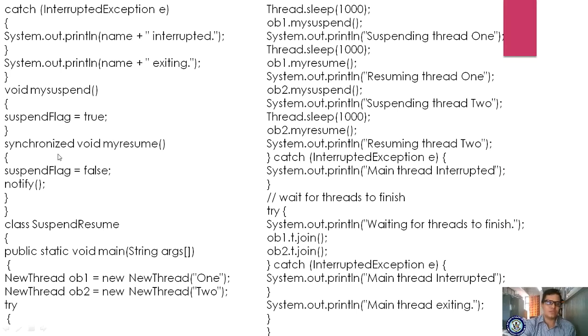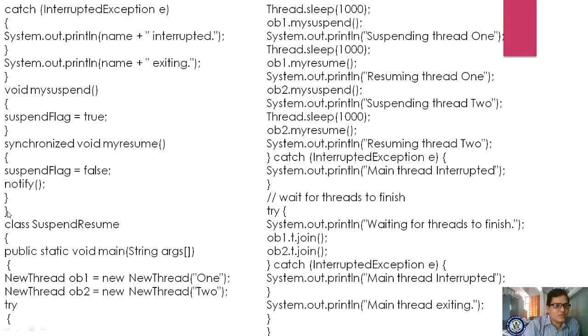Now you are using another synchronized method, void myResume. As we know what a resume method is, that resume method is made synchronized. So the suspend flag, which was set earlier, you are once again making it false, and you are calling the notify method. Then what is the usage of the notify method? The waiting thread will get stopped waiting. The waiting thread will get ready. Okay, it wakes up, which means it gets ready for execution. Yes, that is what happens.